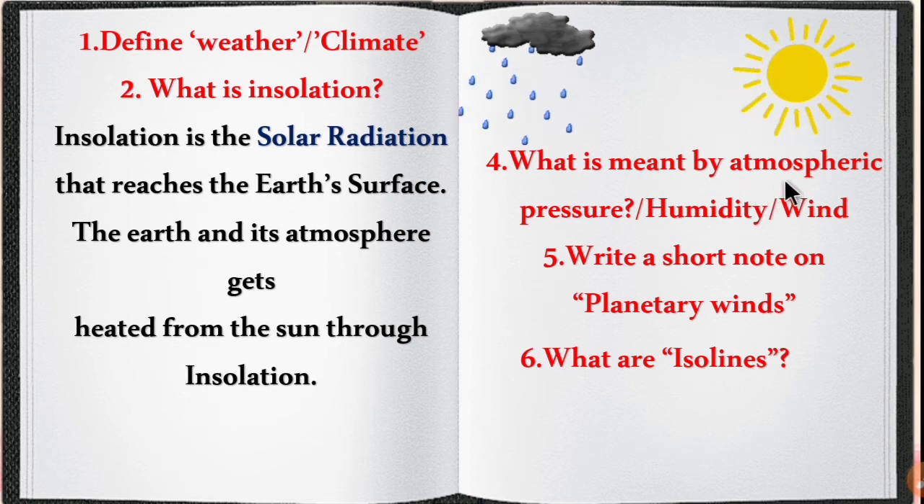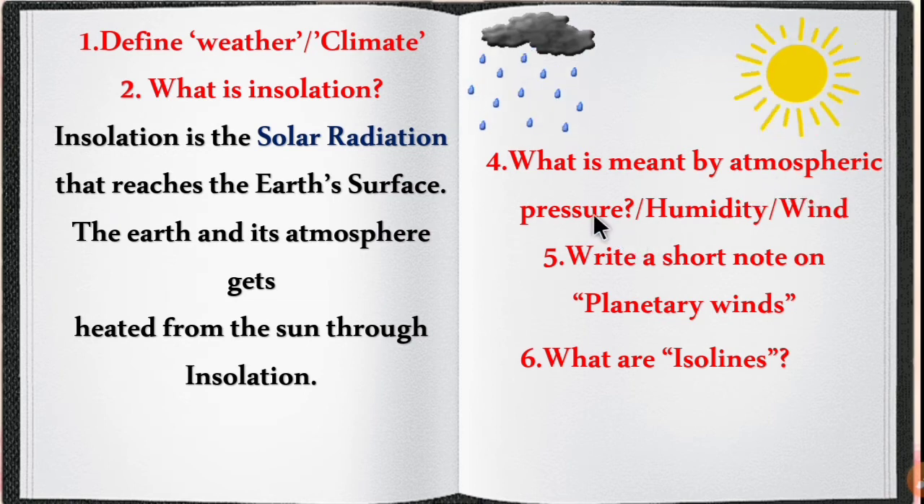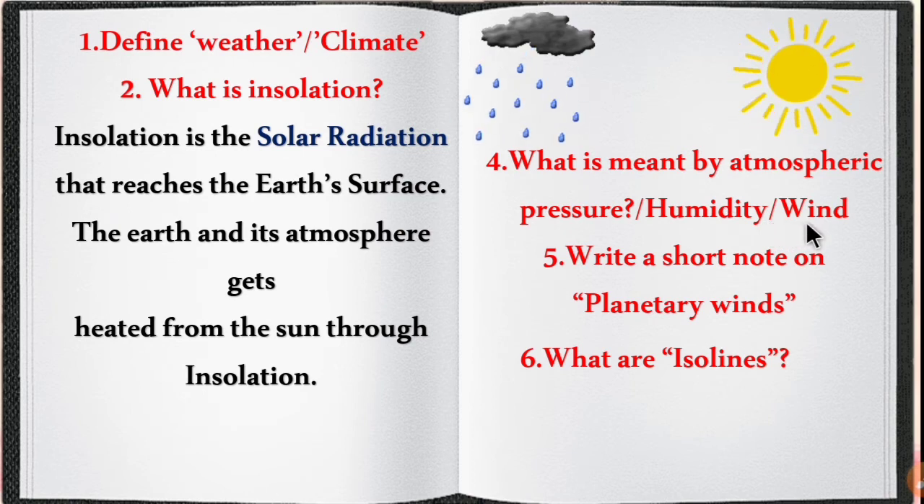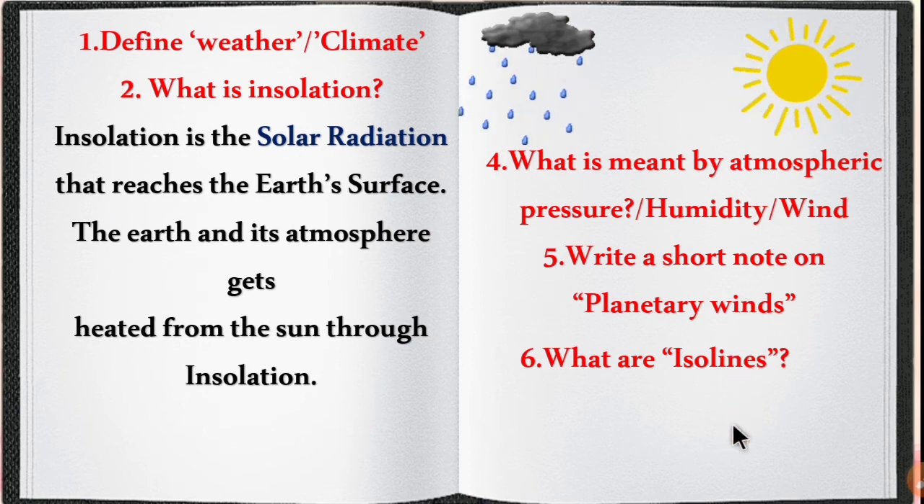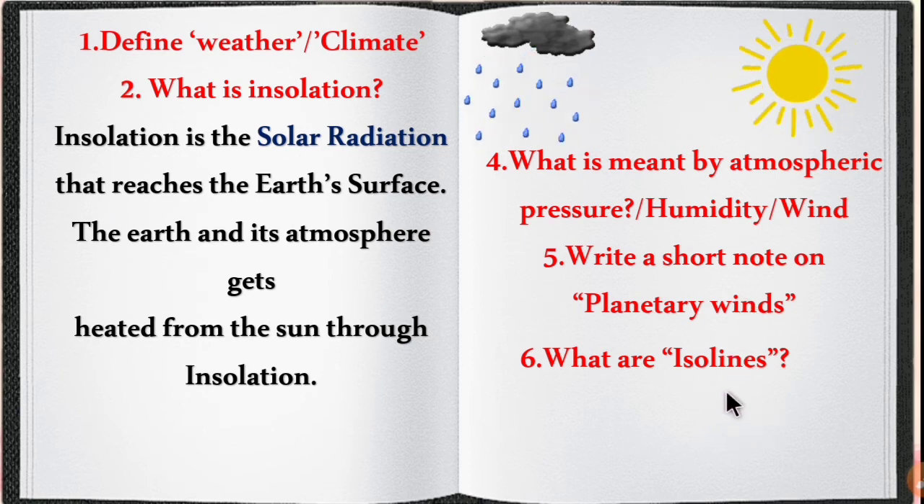Then what is meant by atmospheric pressure, humidity and wind? They may ask the definition of atmospheric pressure. So atmospheric pressure means what? The weight of the air above the surface. Humidity means the moisture content. And wind, the horizontal movement of air. Then write a short note on planetary winds. Planetary winds are also called permanent winds, and they blow in the same direction throughout the year. Then isolines. Isolines are the imaginary lines connecting the places having equal values.